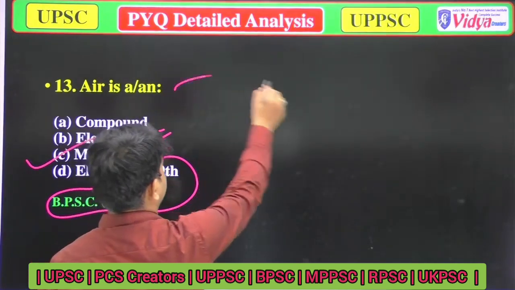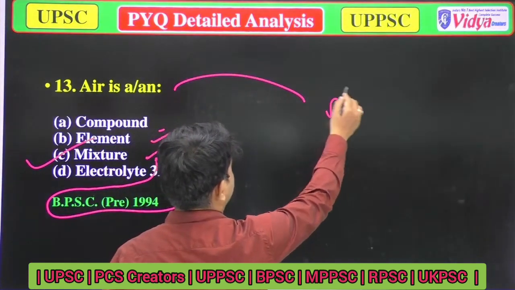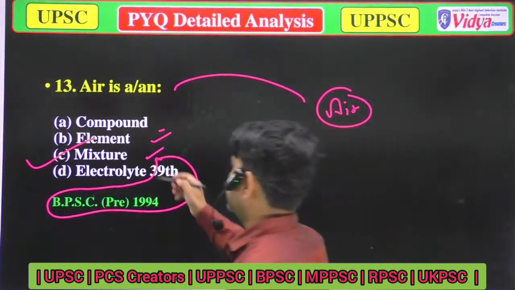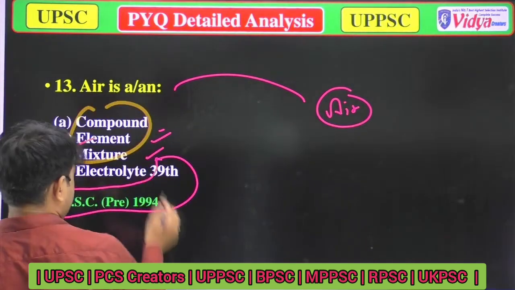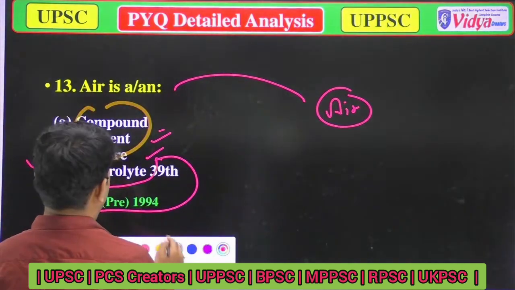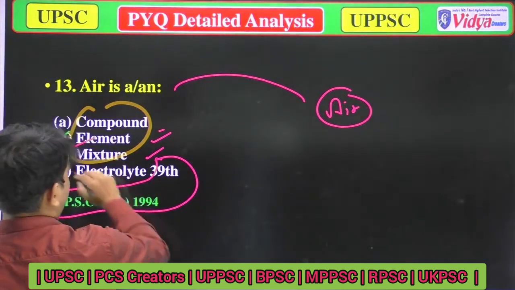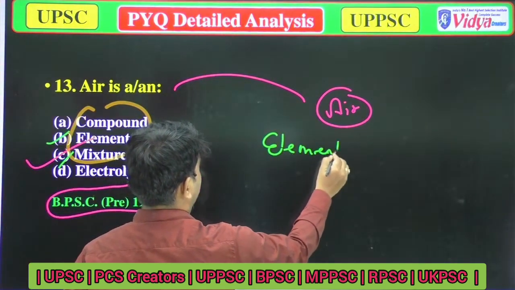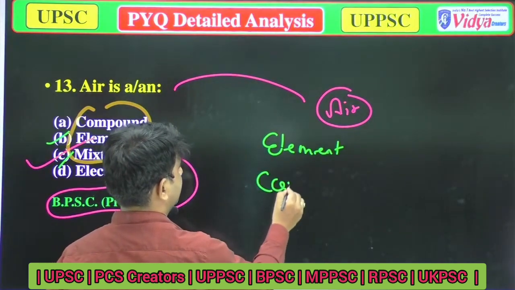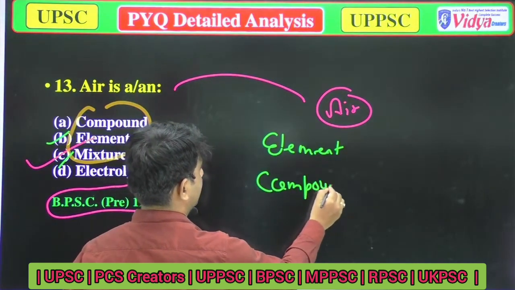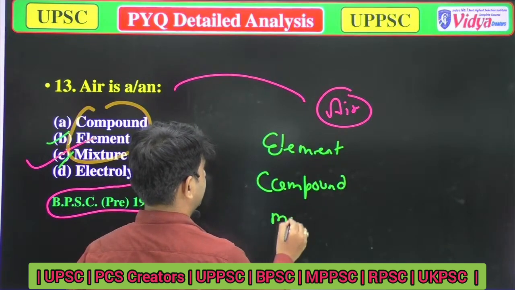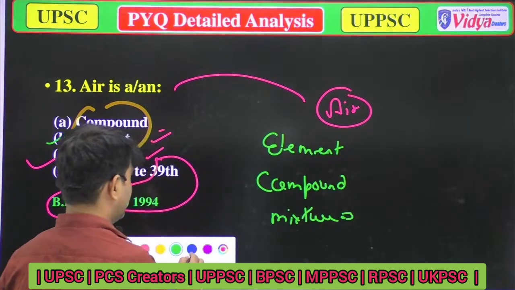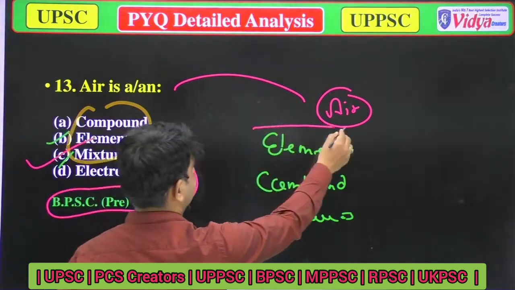When we talk about air, the first thing is to understand what a mixture is, what an element is, and what a compound is. So this is the basics. Firstly we'll talk about element, then compound, and then mixture.